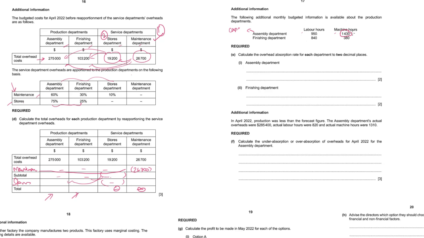So for the overhead absorption rate, we are going to use the machine hours. But in case of the finishing department, the labor hours are much higher than the machine hours. So this becomes a labor intensive department, and we are going to use labor hours for calculating the overhead absorption rate.